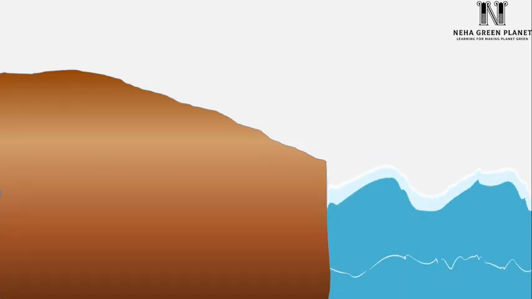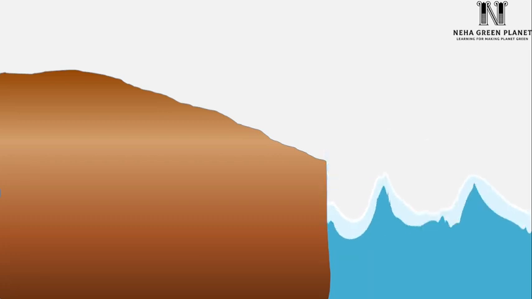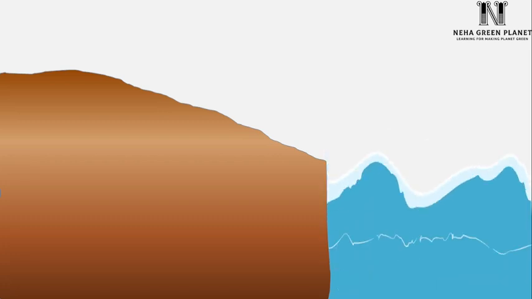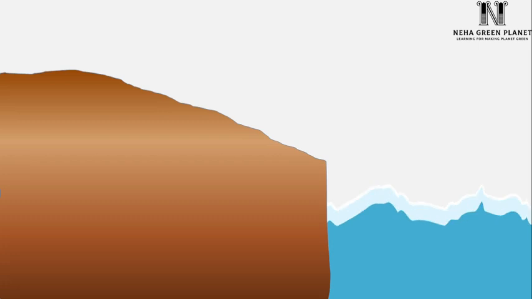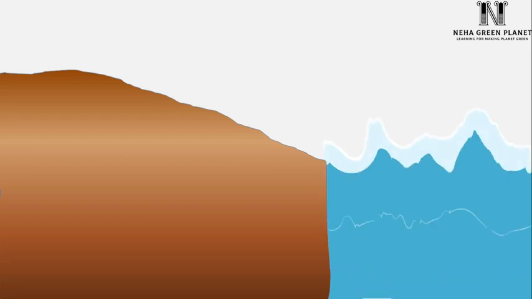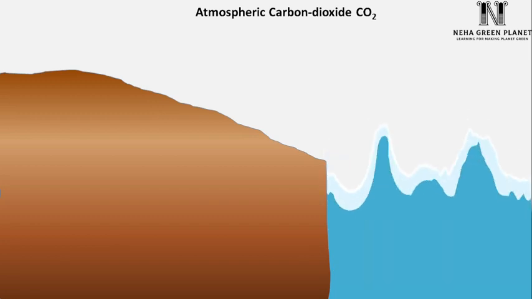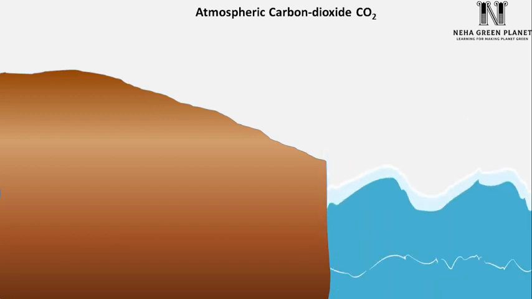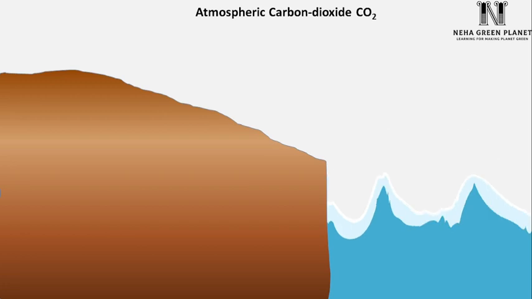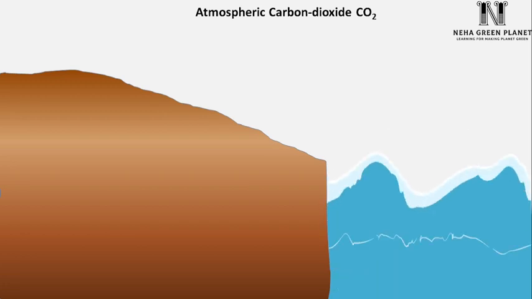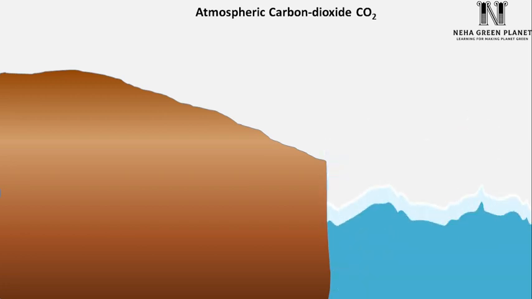In this video, we are going to learn about the carbon cycle and concepts like carbon sequestration, carbon credit, and carbon offsetting. Carbon makes up around 0.038% of the atmosphere as CO2 gas. The global movement of carbon between organisms and the abiotic environment is known as the carbon cycle.